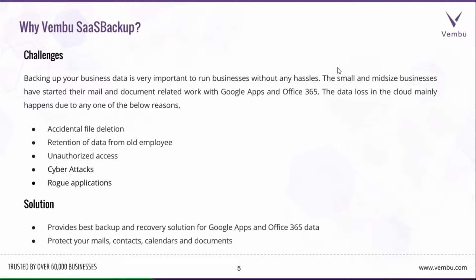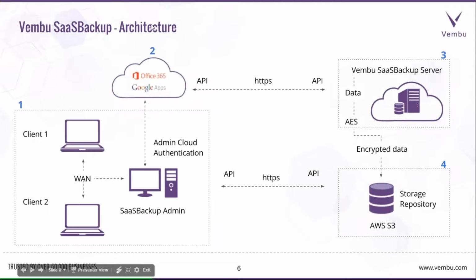The solution is provided by the Vembu SaaS Backup. The Vembu SaaS Backup provides a solution for Google Apps and Office 365 data, which protects your mails, contacts, calendar, and documents. This is the Vembu SaaS Backup architecture. The first item shown here is the overall local environment setup, and number 2 is the API provided by Office 365 and Google Apps. They provide the API for us, and we use the API with your admin credentials from our server. The third one is the setup of our server in our cloud environment.